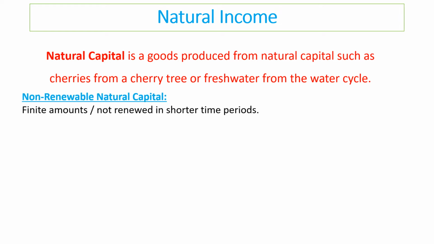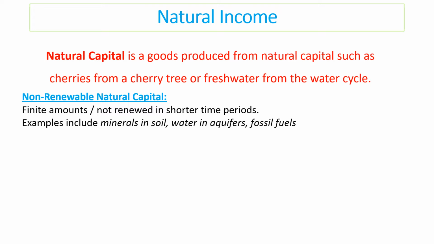Now, what natural capital effectively means if it's non-renewable, then, is there are finite amounts, or it's not renewed within this human lifetime. Examples of this include minerals in soil, which can get washed away and not replaced, water found in aquifers, which again would be sustainable, but we're using it up too quickly, and fossil fuels.